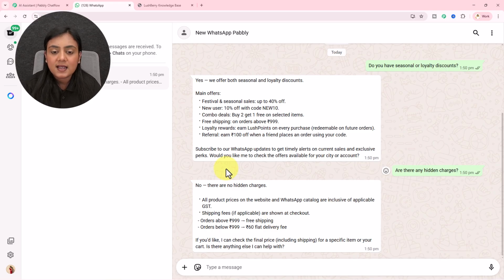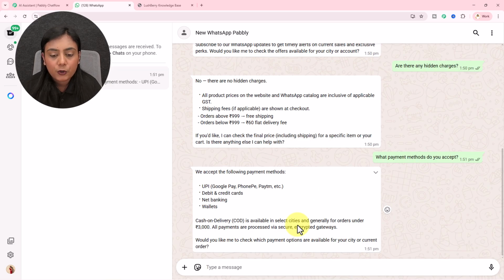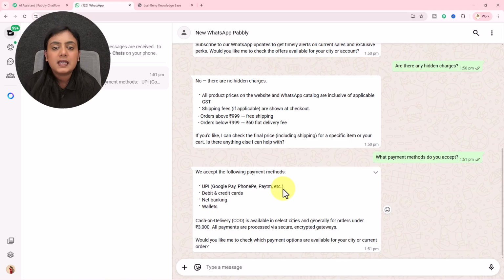I have my last question for this bot: what payment methods do you accept? This is my last question, and I will wait for the reply right now. We accept the following payment methods: UPI, debit and credit cards, net banking and WhatsApp. Cash on delivery is available in selected cities and generally for orders under 3,000. You can see I have received the reply. So as this WhatsApp AI support is replying to all the queries, this is how this support AI is going to work in real time for your business.